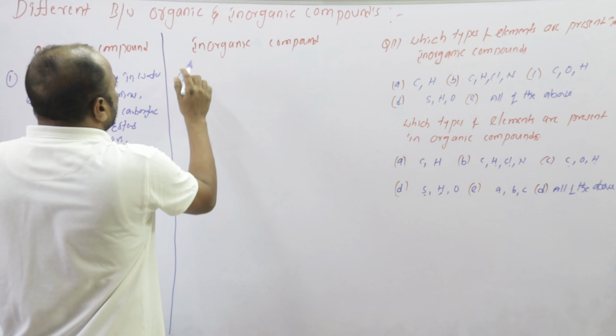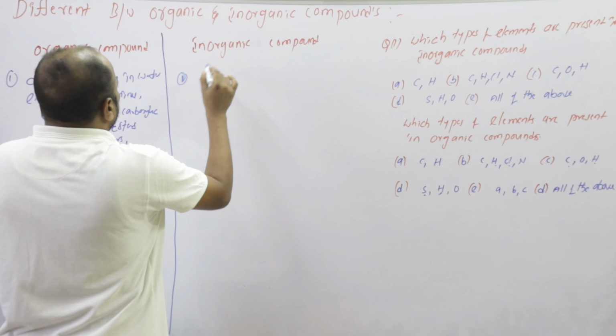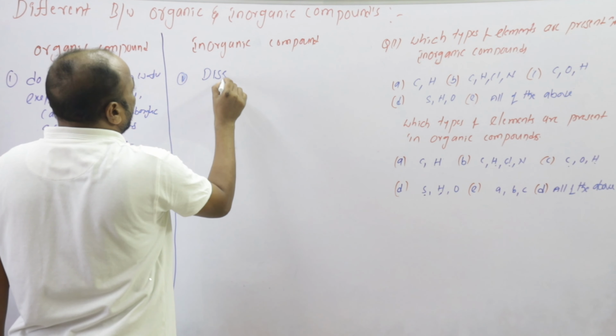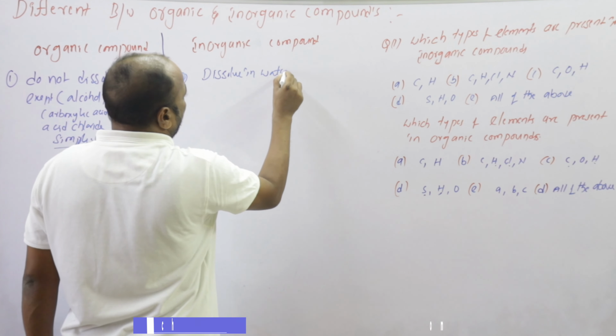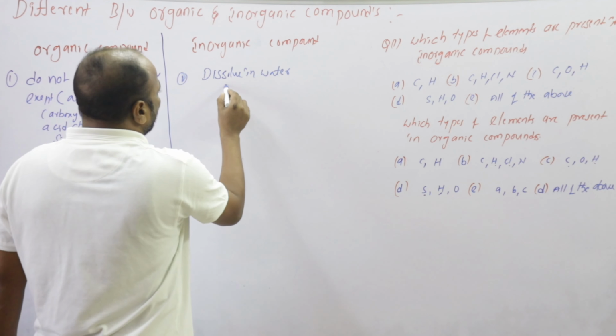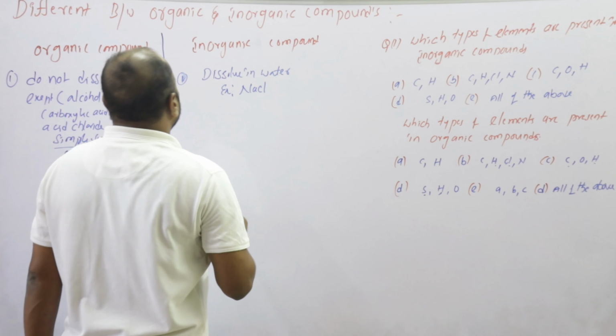And in this point, inorganic compounds are dissolved in water. Example, sodium chloride, NaCl.